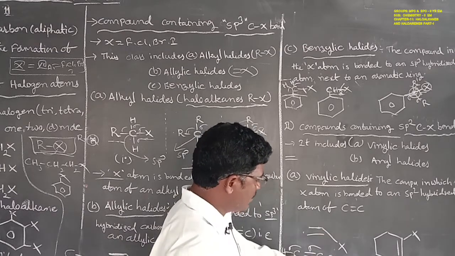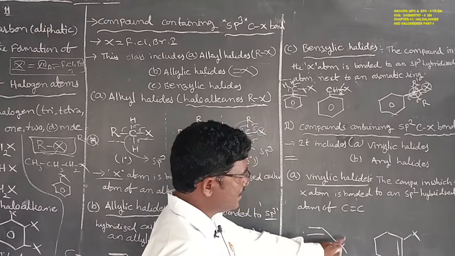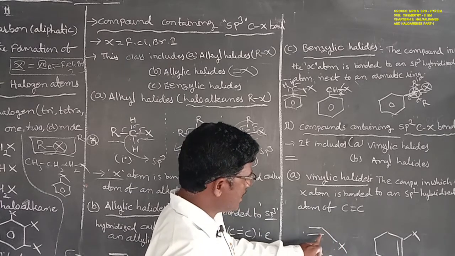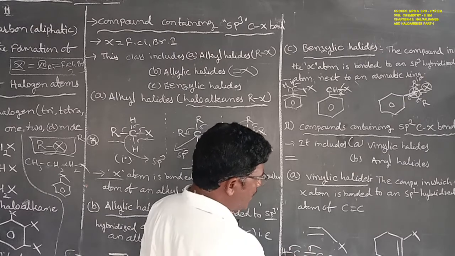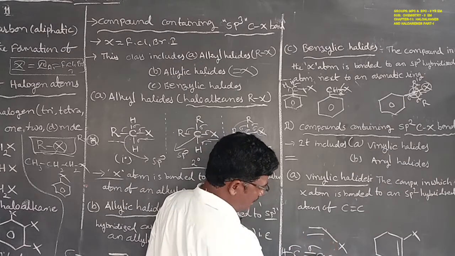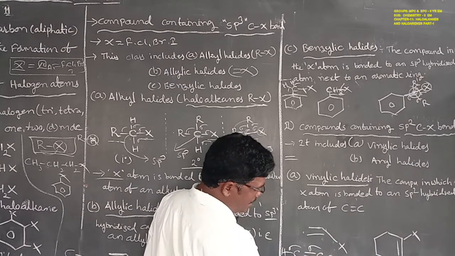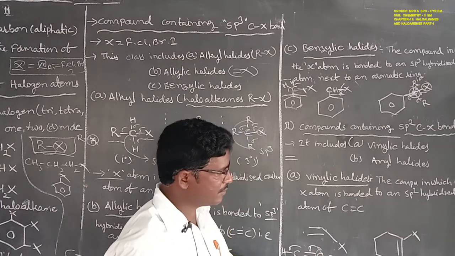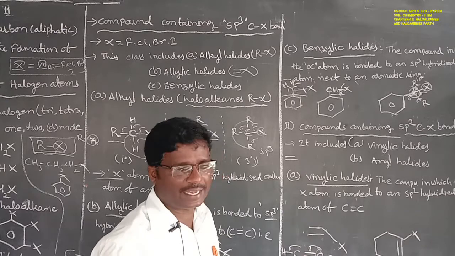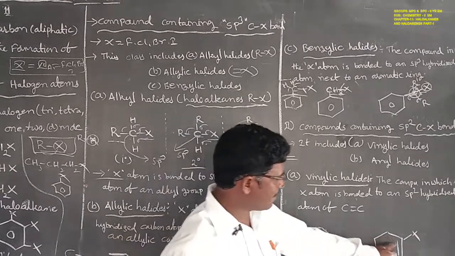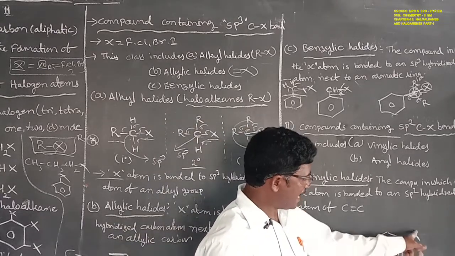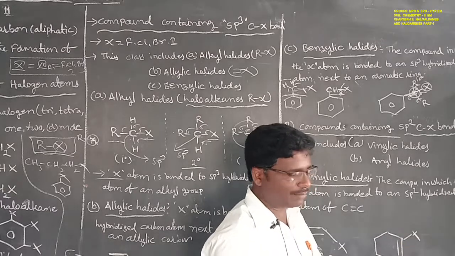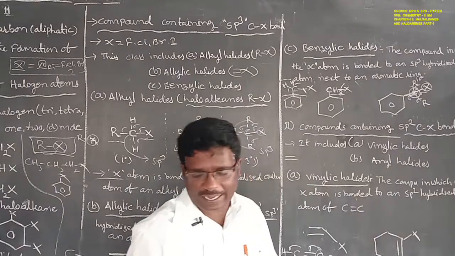So here is the halogen atom. The halogen atom is bonded with the sp2 hybridized carbon atom, that is, this carbon atom undergoes sp2 hybridization due to the presence of the double bond, that is also known as vinyl halides. Next another one, in benzene groups, the halogen atom bonding with the double bond carbon is also known as vinyl halides.